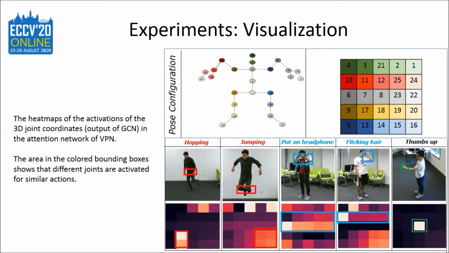Next, we show some visualization. We show the heat map of the activations of the 3D joint coordinates which are computed at the output of the GCN. And we can see that for similar actions like hopping or jumping, different joints have been activated. And that's why VPN can distinguish between similar actions. And we even notice that for actions like thumbs up, which is localized into a small region in the image frames, the GCN can actually provide high activation to this particular joint, as you can see.